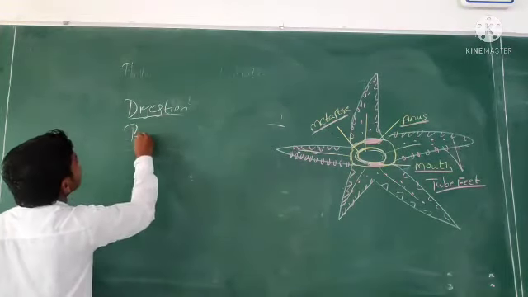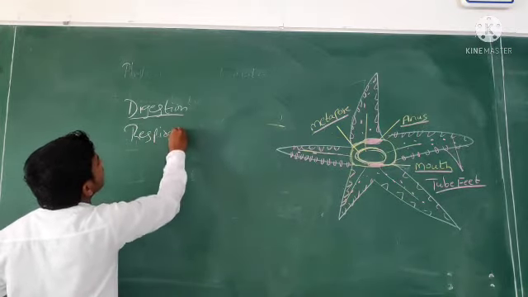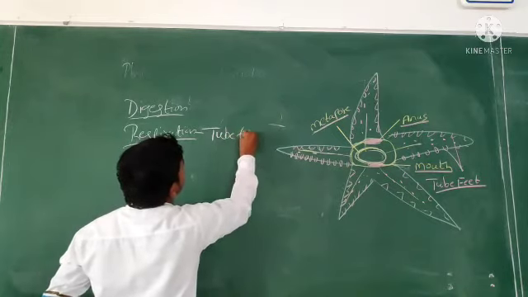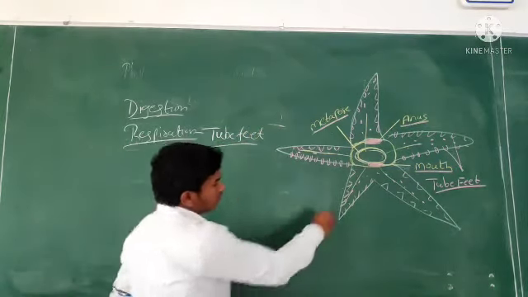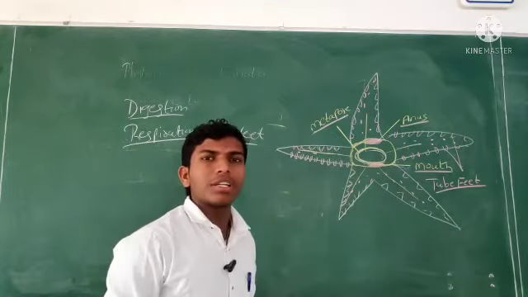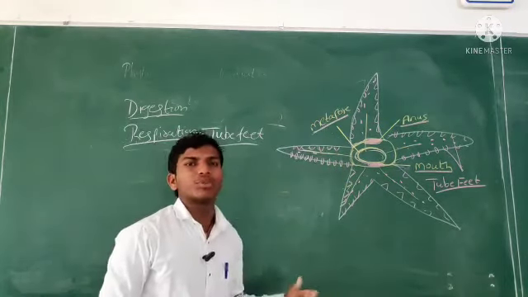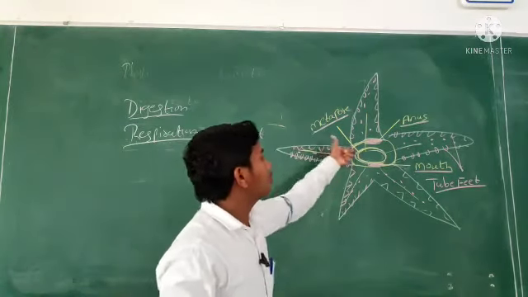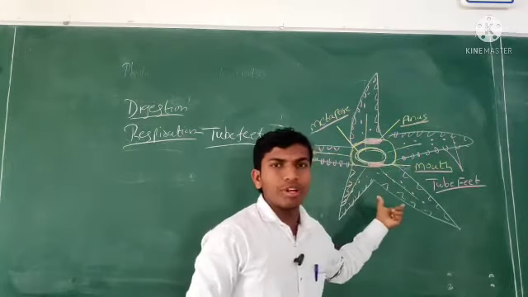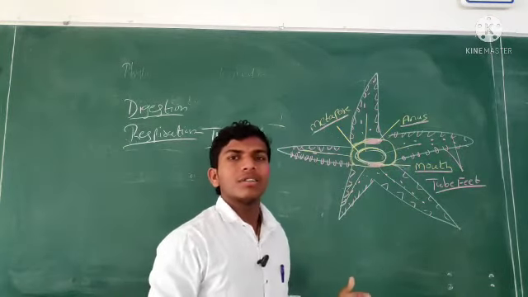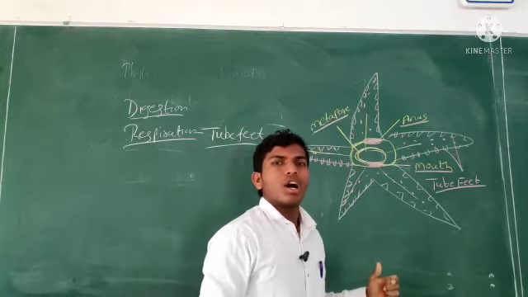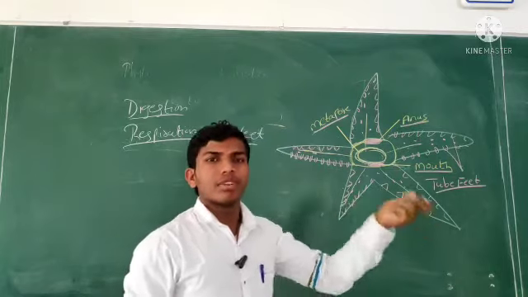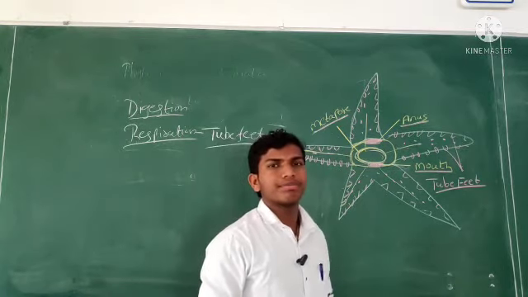And respiration, I told you already, is through tube feet. These are the tube feet. Respiration occurs only through those tube feet, those tubes. Whenever water goes out of the body through the tube feet, along with the water, CO2 will go out from the body.